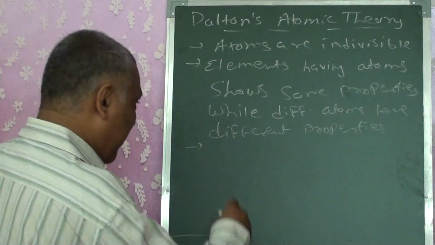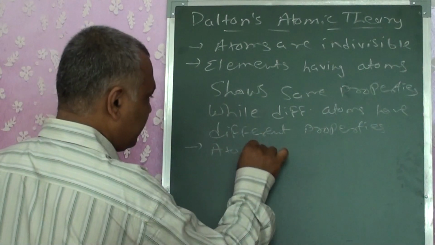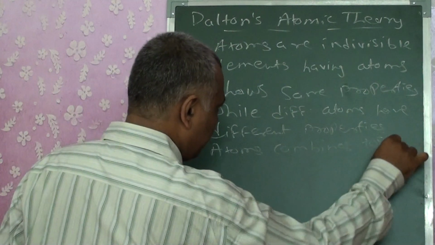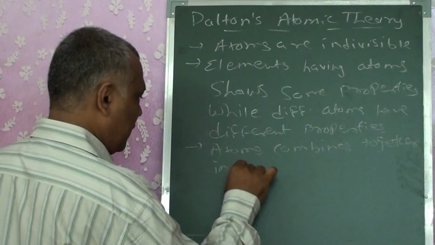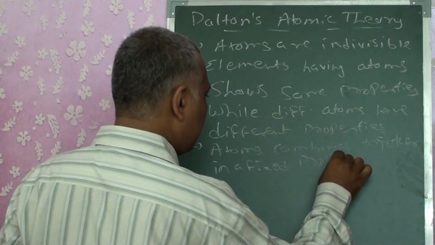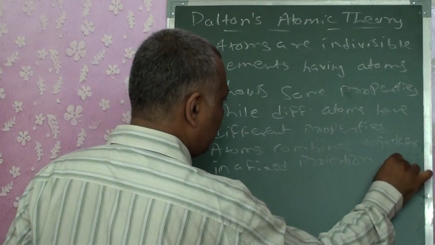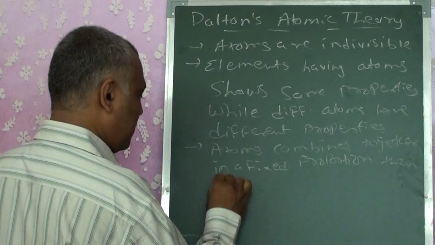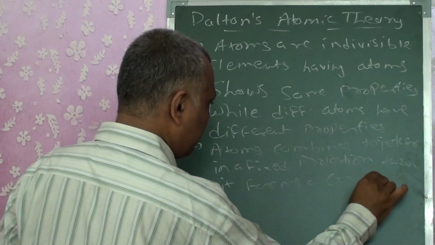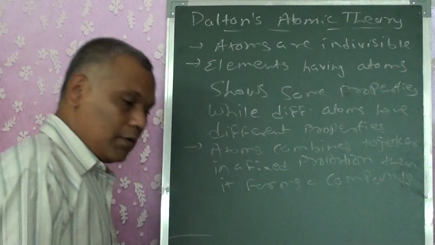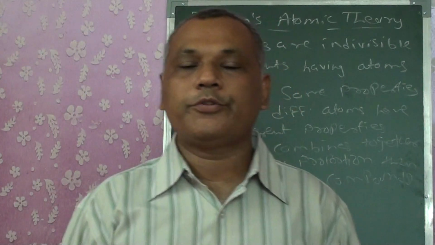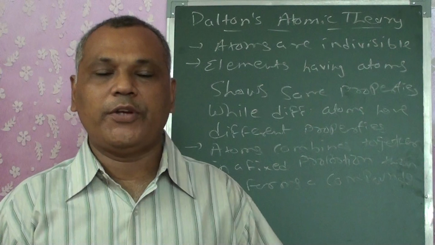His third postulate, which is very important for us, and is accepted nowadays also, is that when the atoms combine together in a fixed proportion, then it forms a compound. That means, as we already know from the law of definite proportion, the number of atoms is fixed to form a compound.